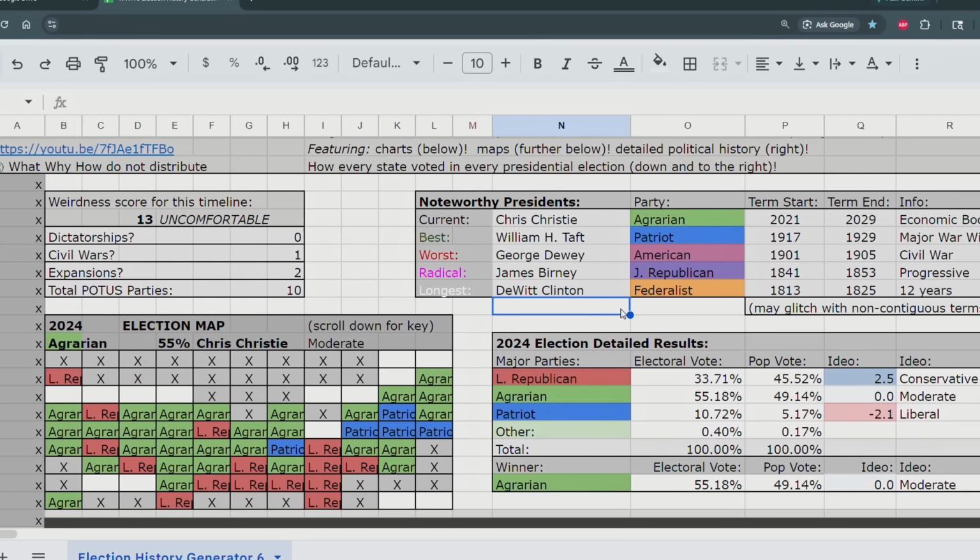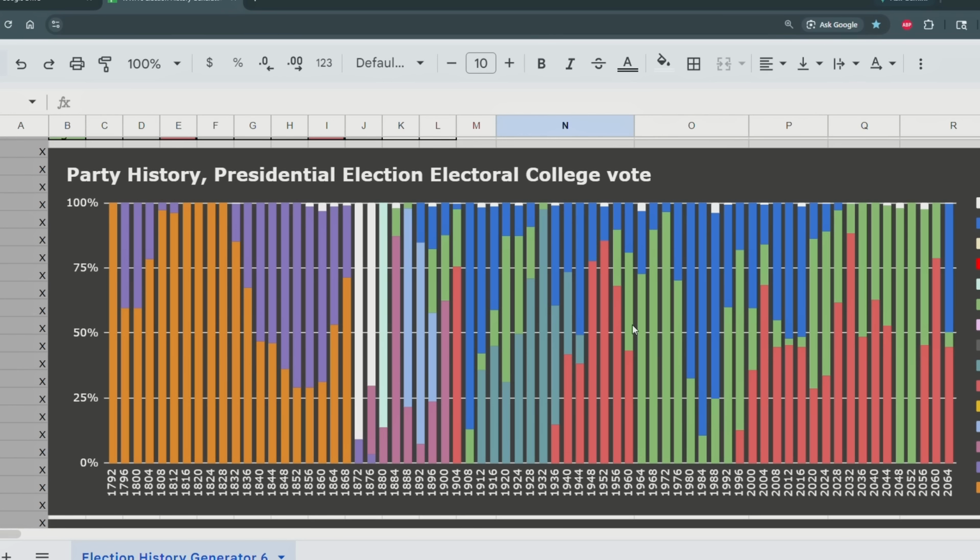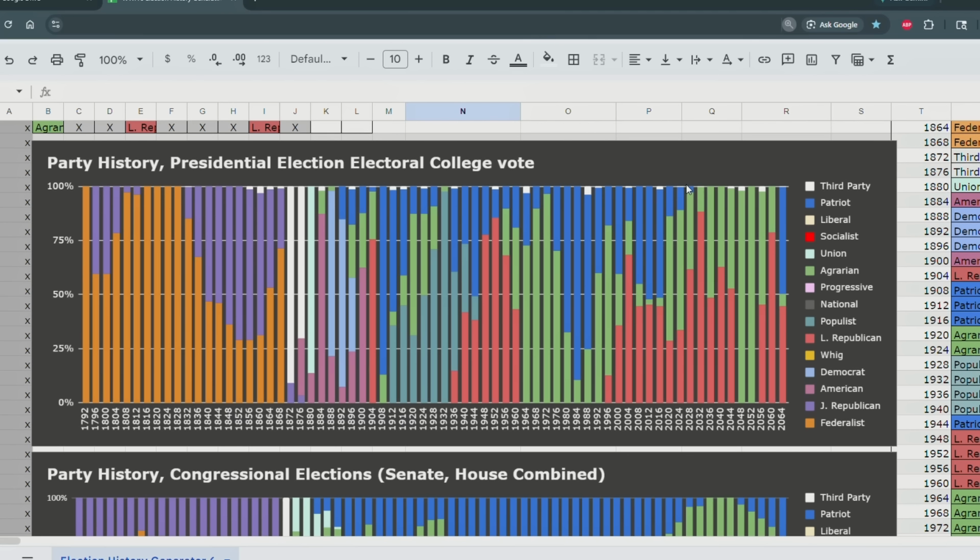But that's not just all that this spreadsheet has. It also has, look at this, a nice graph where you could see the history of the parties. Let me zoom out for a second, and we could see that for much of the early part of American history, it was the Republicans, the Jeffersonian Republicans, J for Jeffersonian, versus the Federalists. Then, around the 1870s, the 2 parties collapsed. There was a major third party win.